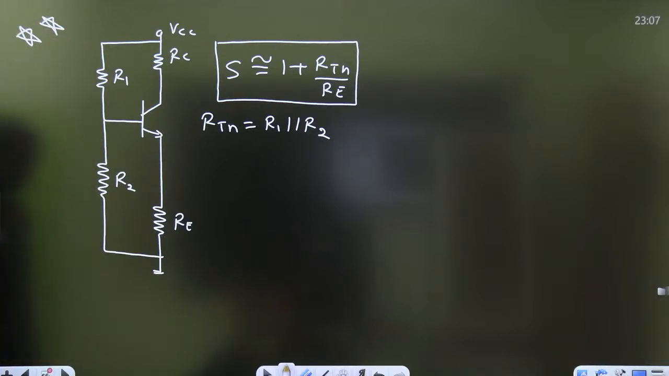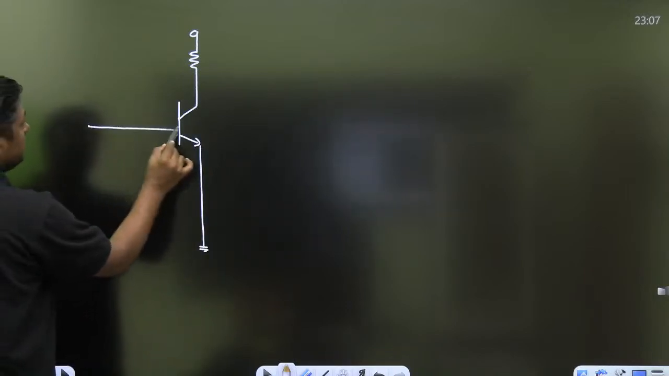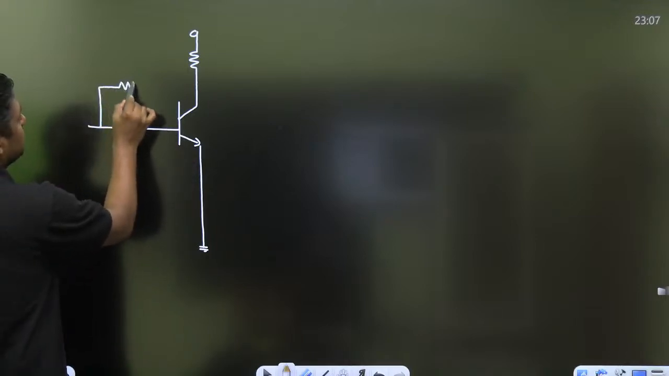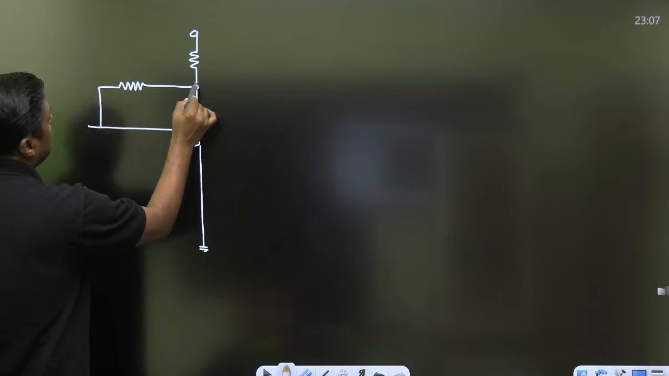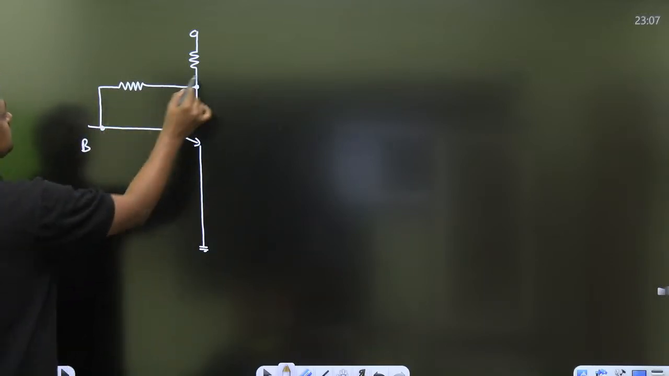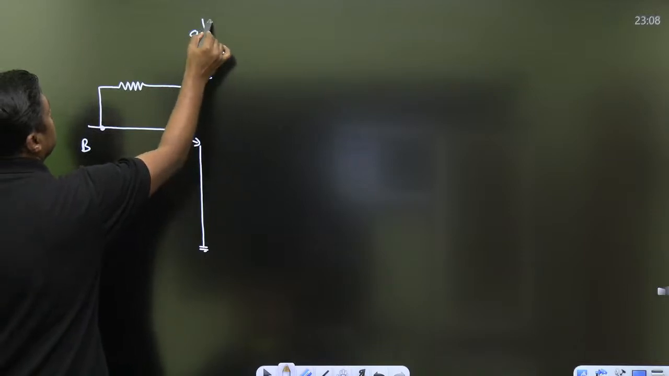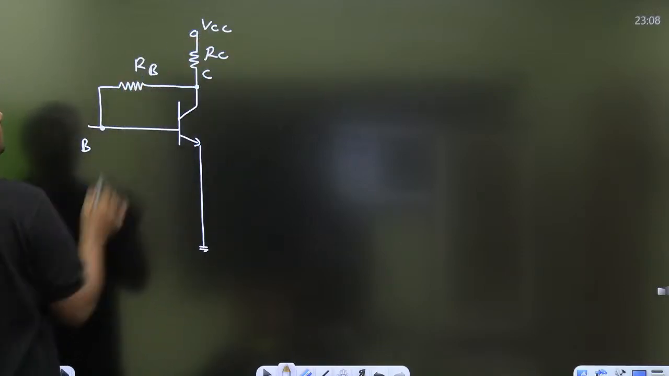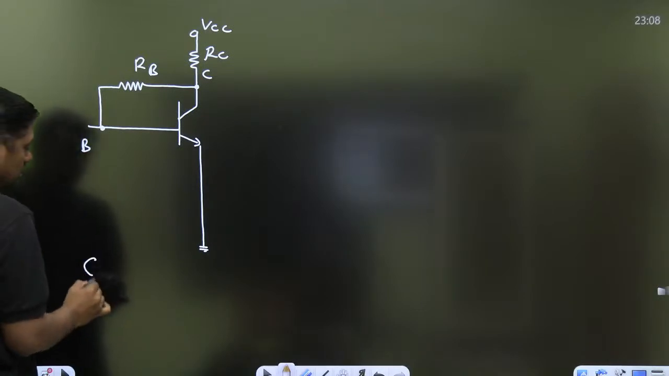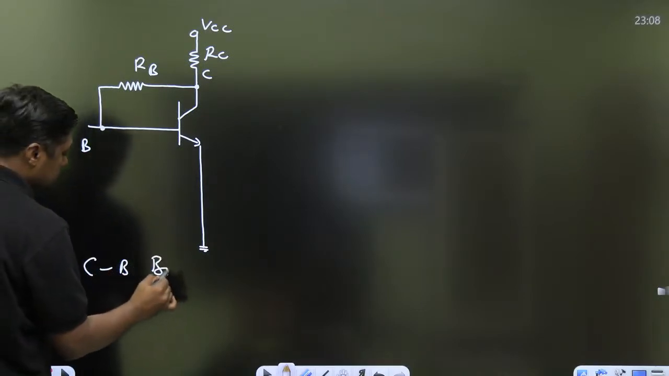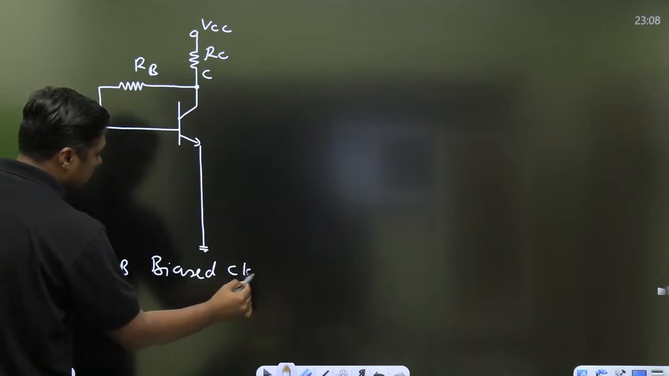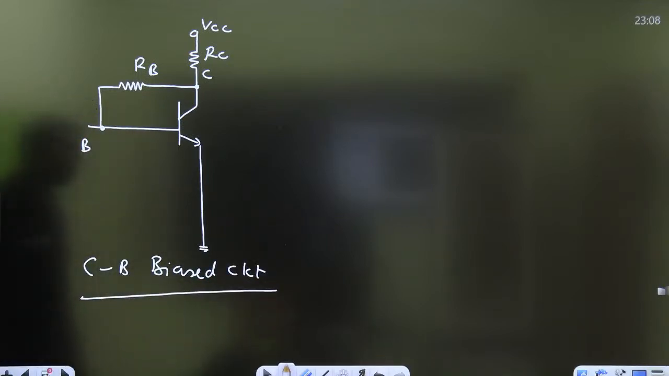Then the second one. If a simple circuit is given here and we simply connect one RB between the collector and base, then this type of circuit is called a collector based biased circuit. This is a collector based biased circuit.